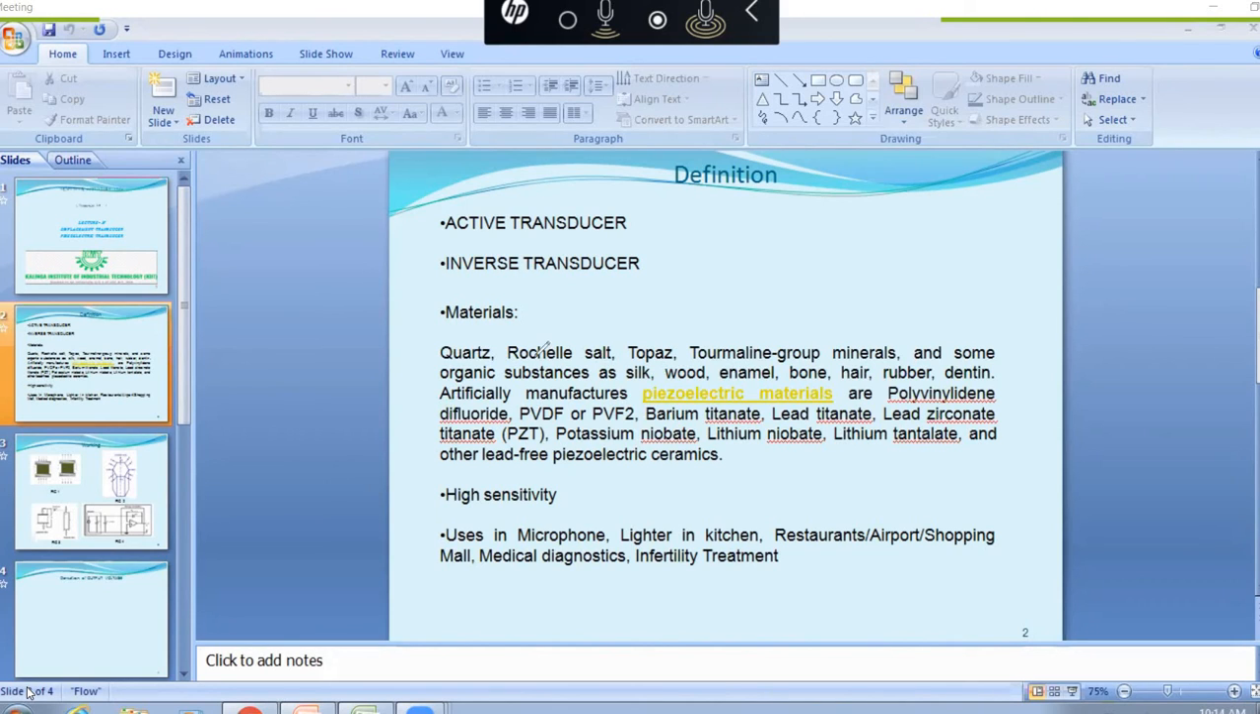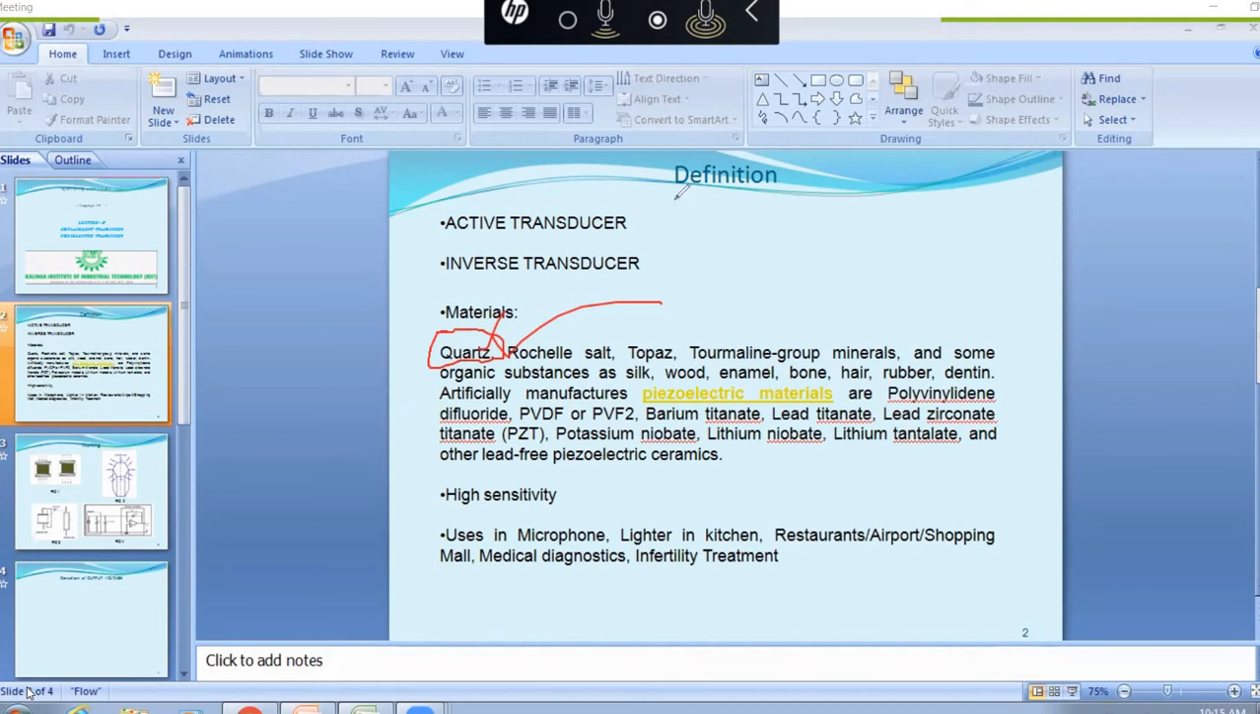Among the natural materials, mostly quartz is preferred. The quartz crystal is preferred because this material provides high frequency response and high sensitivity. So these are the properties of quartz crystals, and that's why quartz is mostly preferred.